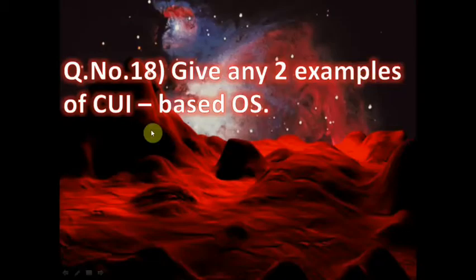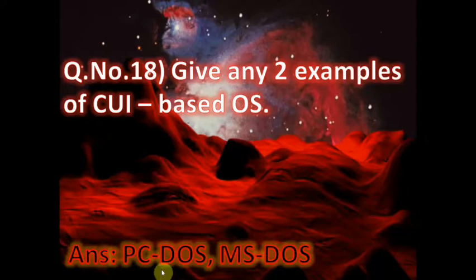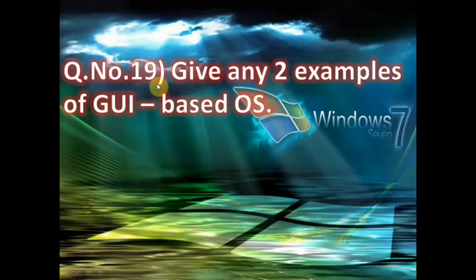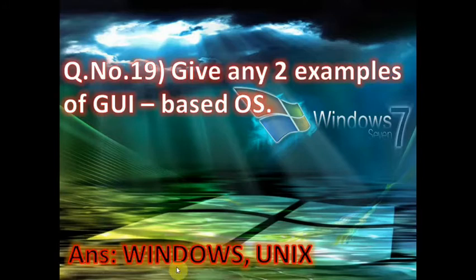Give any two examples of CUI based operating system. PC-DOS is known as the first CUI based operating system, another is MS-DOS. Personal Computer Disk Operating System and Microsoft Disk Operating System are examples of CUI based operating system. Now question number 19, give any two examples of GUI based operating system. The examples of GUI based operating system are Windows and Unix.